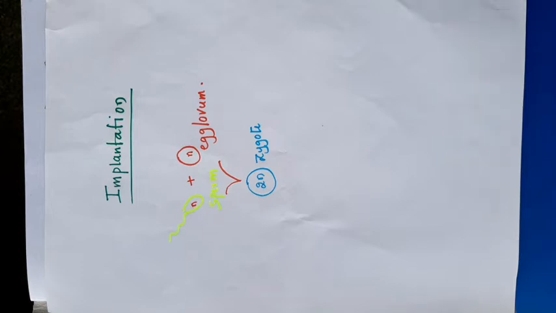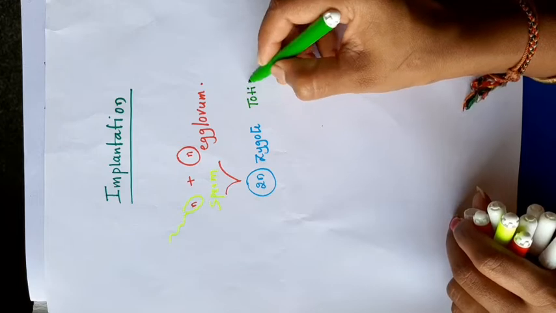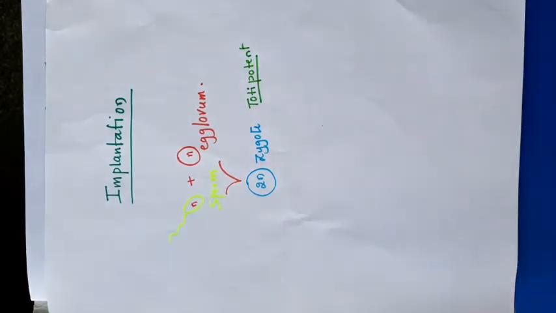What is totipotent capacity? Let me write that. Totipotent means it has the capacity to form a complete organism.